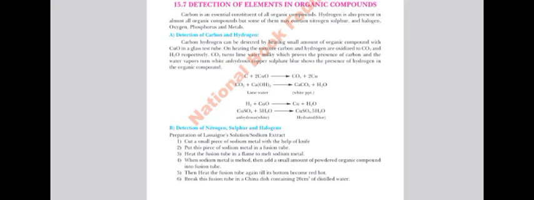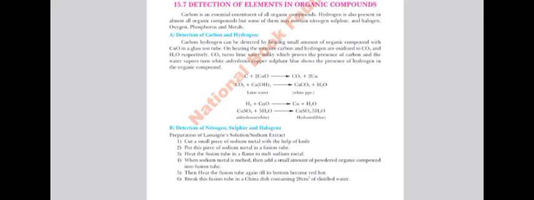What is the basic requirement? First you have to add a base to make it alkaline. Then you add the acid to change its pH back to acidic. The appearance of a blue or greenish blue color, generally it shows a greenish appearance, represents the presence of nitrogen in the organic compound. That is how we can detect it.